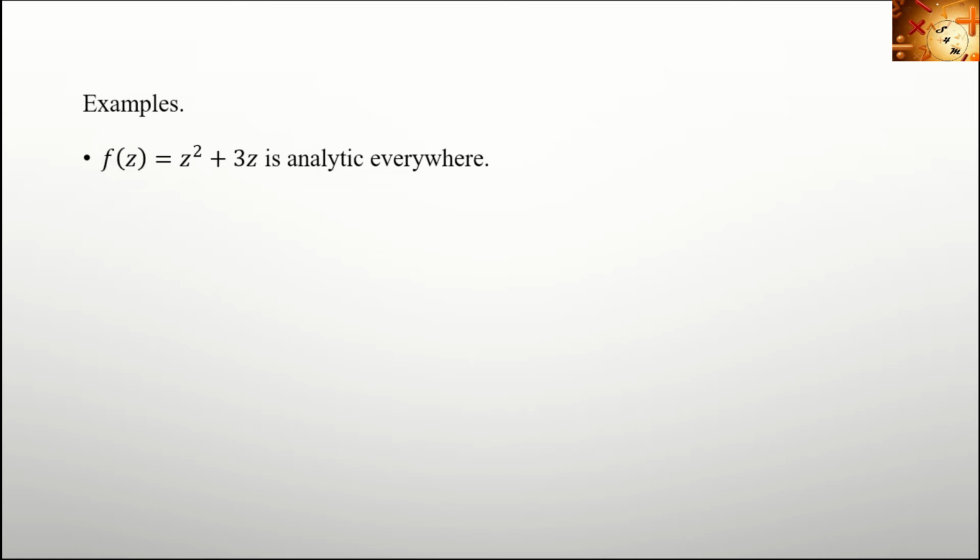f of z equal to z square plus 3z. Here the function is in the polynomial form, which is a linear combination of the non-negative integer powers of z. So it is analytic everywhere. Next, f of z equal to 2z divided by z minus 3. Here the function is of rational form. So this function is defined where the denominator is not equal to 0. Here denominator equal to 0 means z equal to 3. So except z equal to 3, the given function is analytic. So f of z is analytic except at z equal to 3.